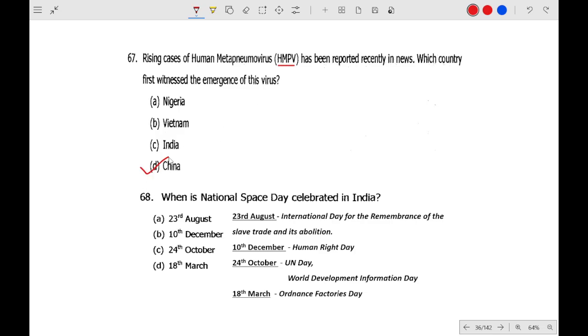Why has it been in the news recently? It is in China. National Space Day is celebrated on 23rd August. 10th December is Human Rights Day, 24th October is United Nations Day and World Development Information Day, and 18th March is Ordnance Factories Day.